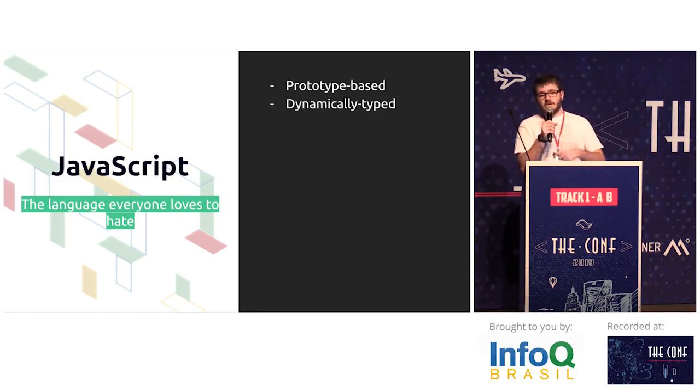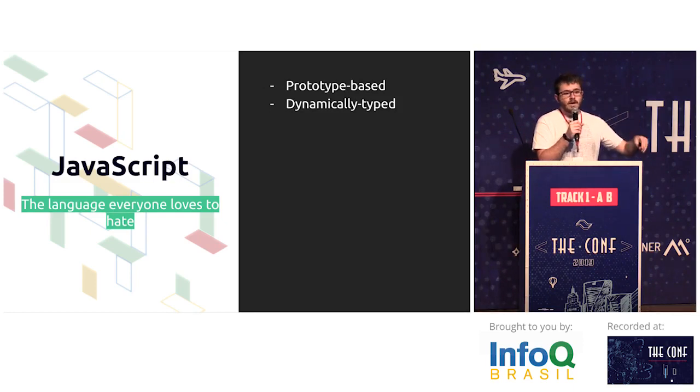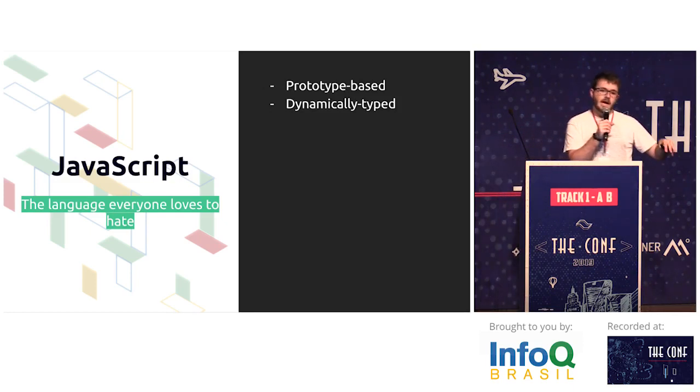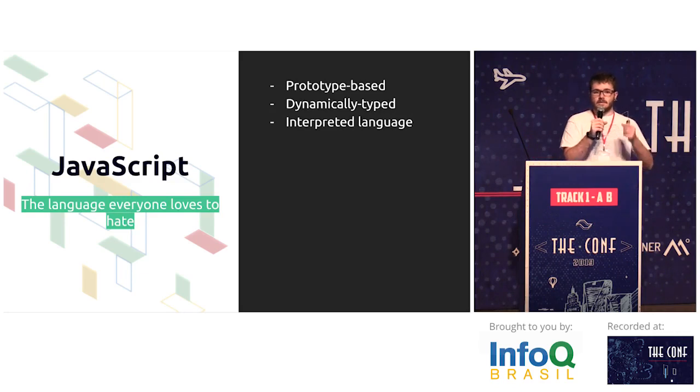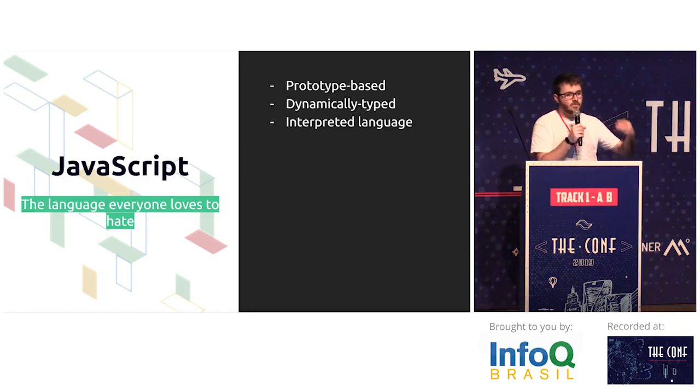It's also a dynamically typed language, which means that the compiler or the interpreter will infer the types during the execution. It's also an interpreted language, which means that we don't have ahead-of-time compiling. The code is executed, parsed, transformed into a series of subroutines, and then transformed again into machine code. So basically we run the code as we compile.